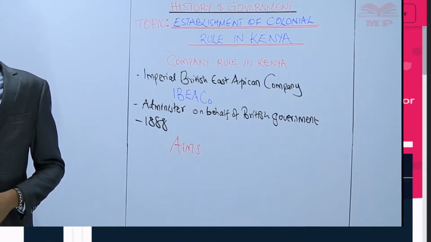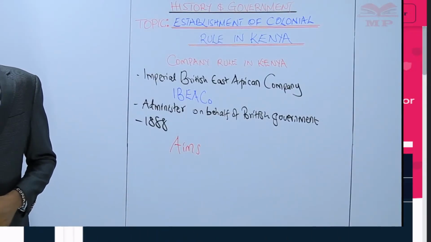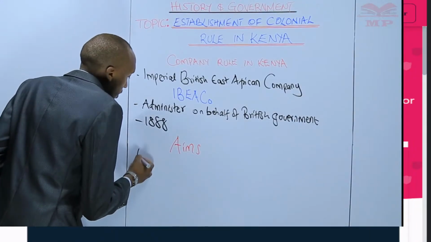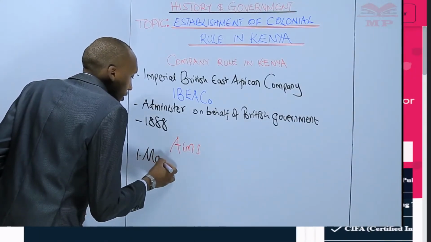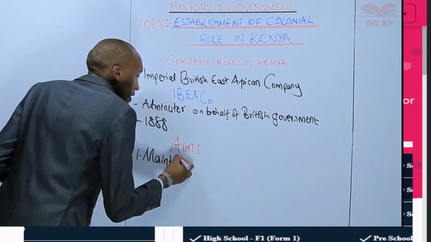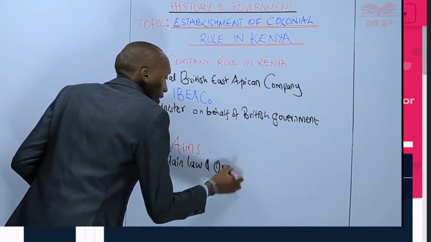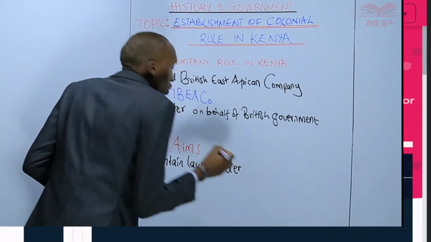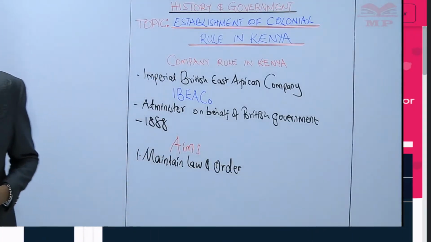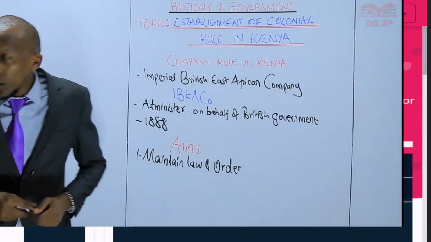The first one, they were to maintain law and order. That was their first aim, or their first goal. They were supposed to maintain law and order in the territory.